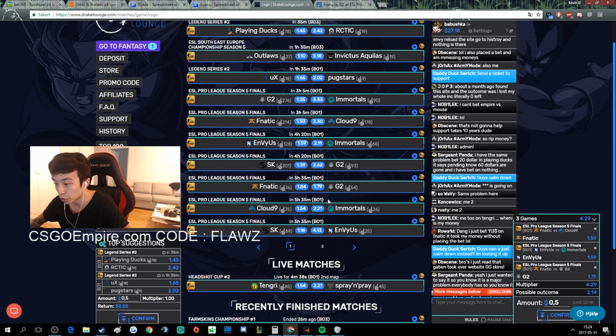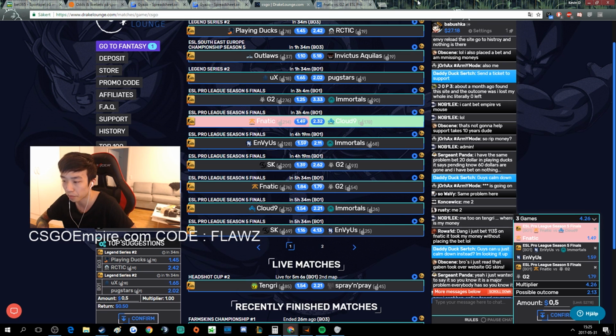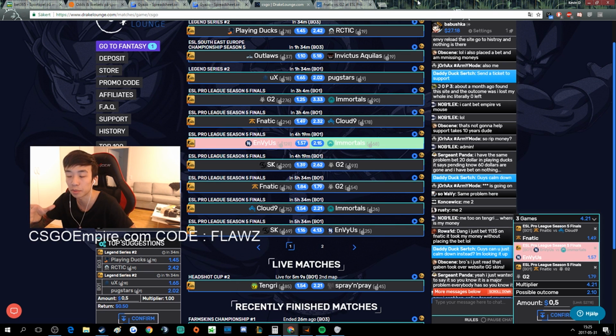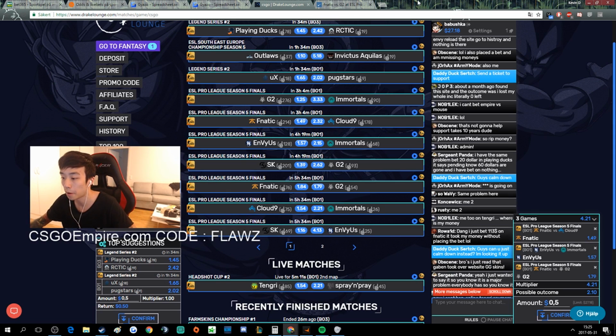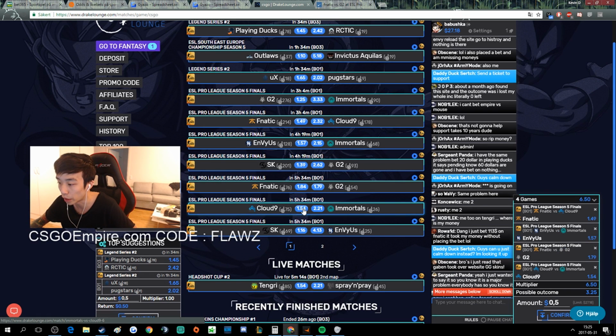G2 to win. Cloud9 versus Immortals. Kind of a fun matchup too. I really don't believe in Immortals too much this event, because they're playing with a new player, KNG. They haven't been playing with him too much ever since FNX left the team. They were playing with the manager Zach for a while, and then KNG jumped in to play a few online matches. He's decent right now, but I haven't seen him get into the team system yet. So I think C9 will win.